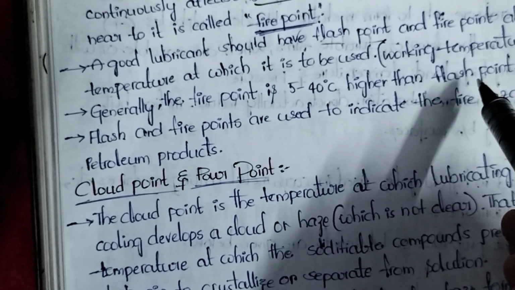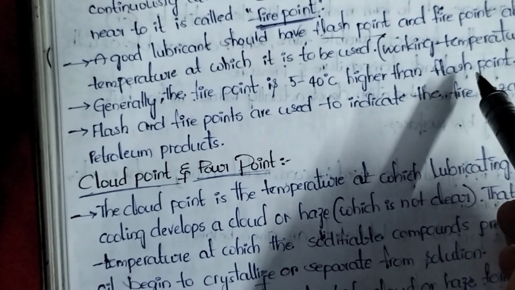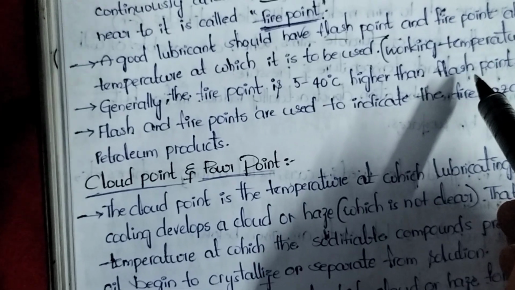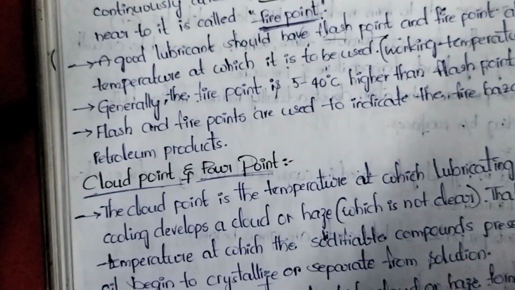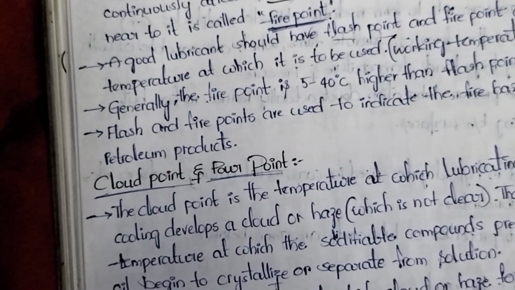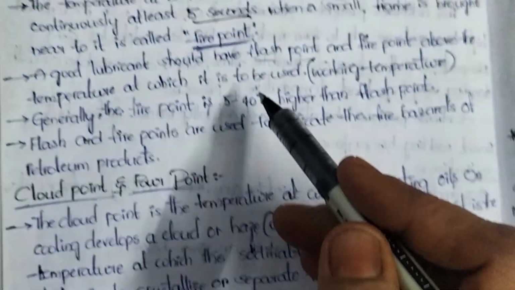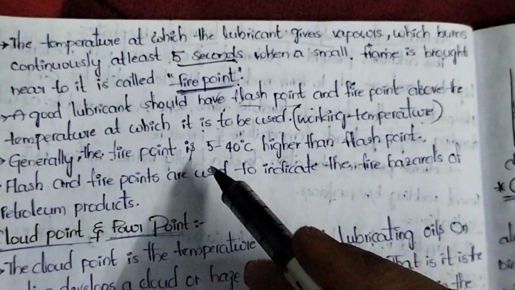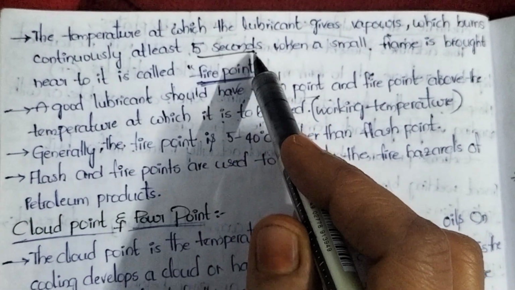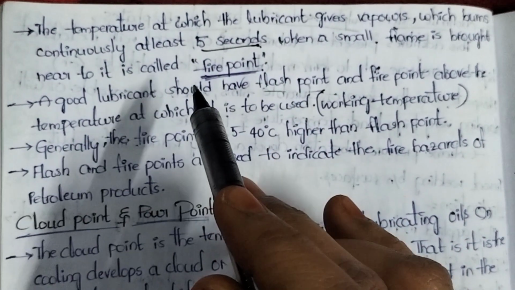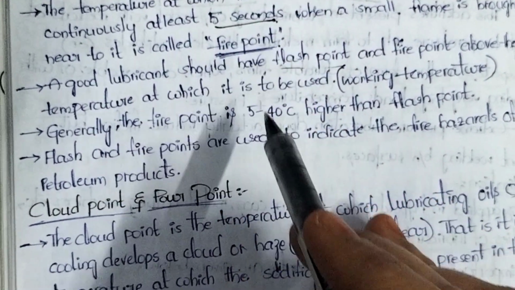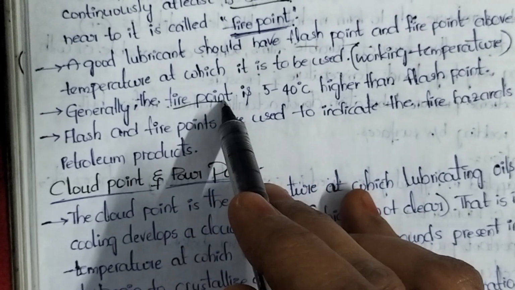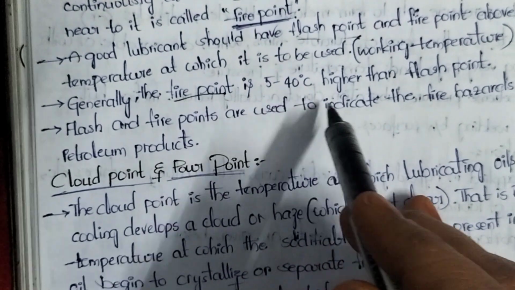Flash point is the normal point. Fire point is the very dangerous one. Here in flash point, the lubricant is burning for a second, but in fire point, the lubricant is burning for 5 seconds. Okay, so the fire point should be higher than the flash point.